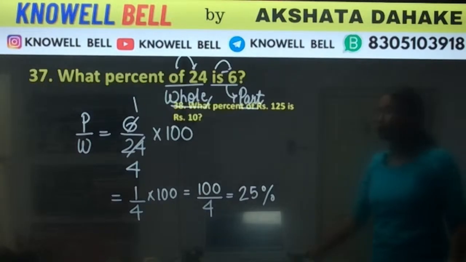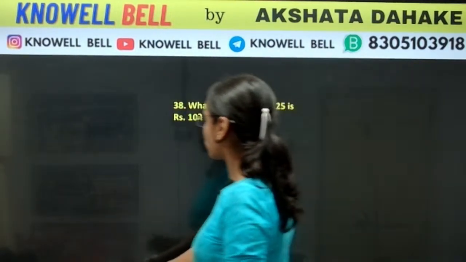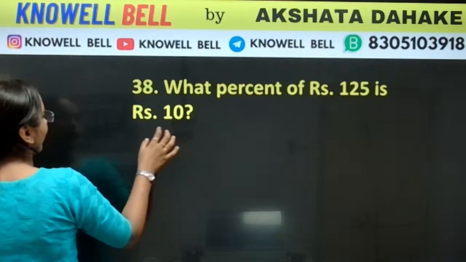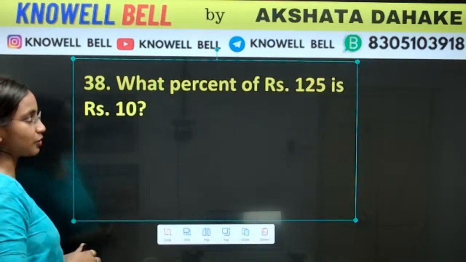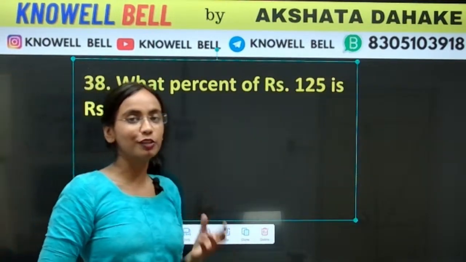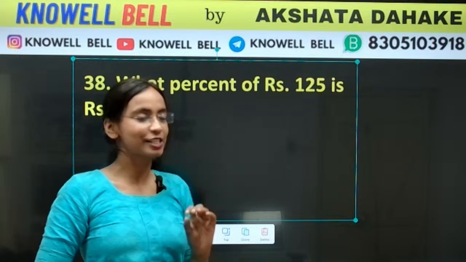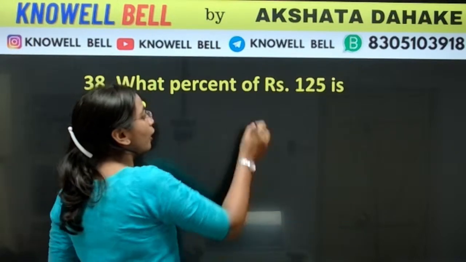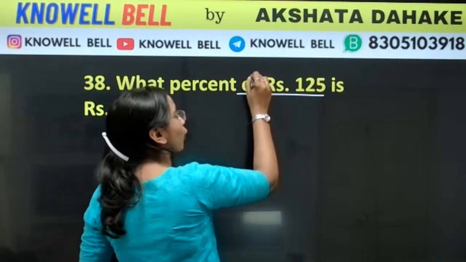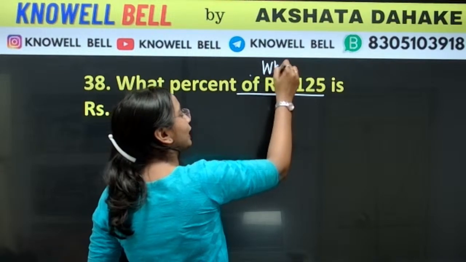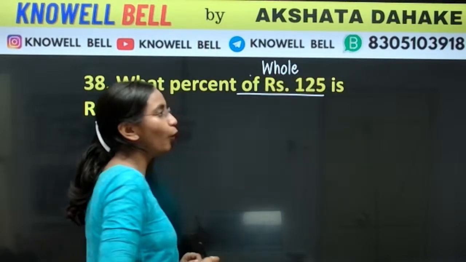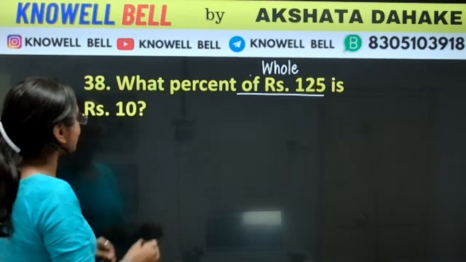Good. The next question, question number 38. What percent of rupees 125 is rupees 10? Once again, pay attention very carefully. क्या given है? Of 125. Of is there. तो ये आपका indication है that this is the whole. Okay. And then we have is 10.